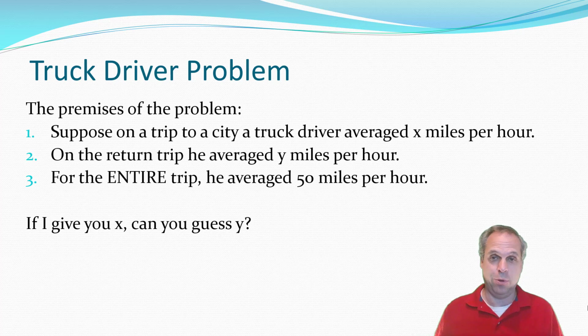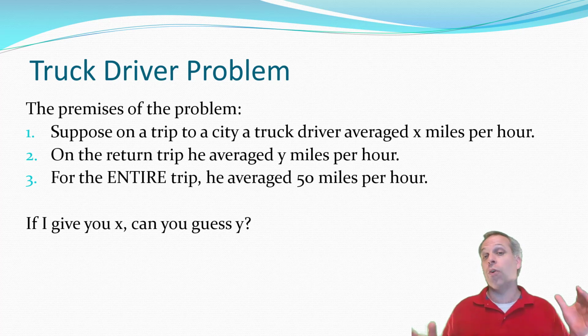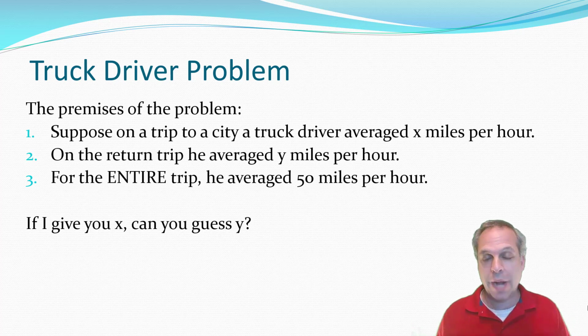Now this next example would work a little better if we were in person, but let's try it anyway. The truck driver problem. The basic premise goes like this. Suppose you have a truck driver that travels from a warehouse to a city and back again. On the trip down, he goes X miles per hour. On the trip back, he goes Y miles per hour. But overall, for the whole trip, he averages 50 miles per hour. So if I tell you how fast he went on average to go to the city, can you tell me how fast he went to come back from the city so that overall he averages 50 miles per hour?